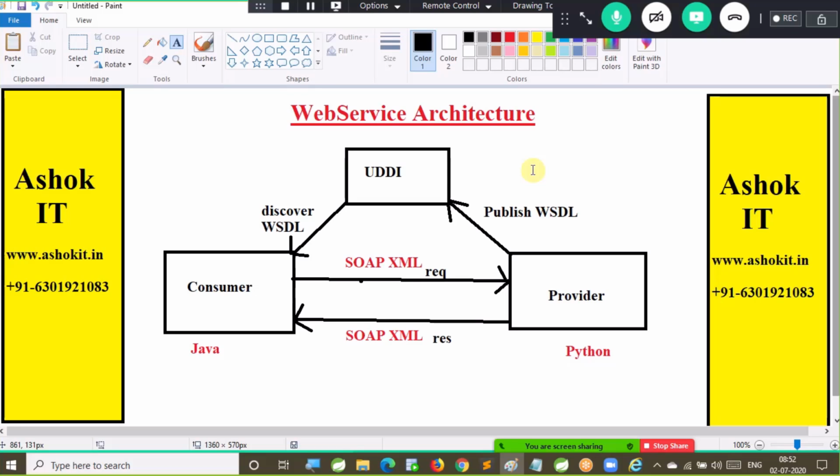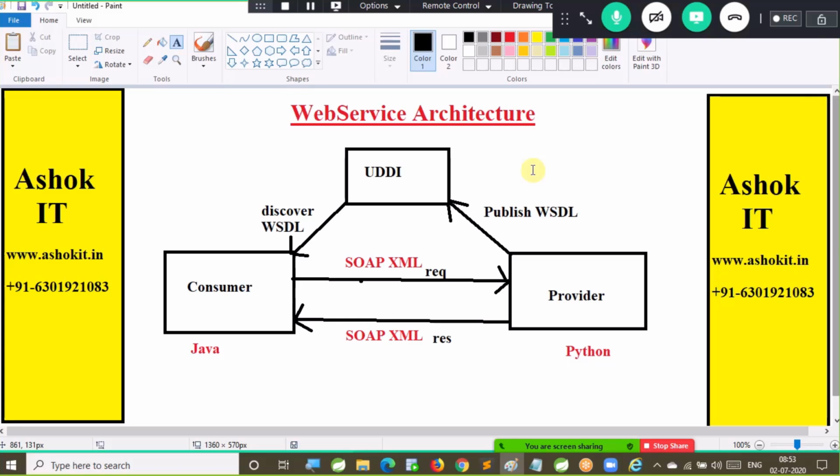No, the consumer will send the request to the provider in the SOAP XML format. What is the SOAP XML? That is the de facto standard to exchange the data between the provider application and consumer application. Who decided that we have to use only SOAP? That is decided by the BP 1.0 and BP 1.1 specifications. So there are some rules that we need to follow while working with web services. The consumer will prepare the data in the form of SOAP XML for the provider. The provider will take that SOAP XML data, process the request, then send the response back to the consumer in the form of SOAP XML.